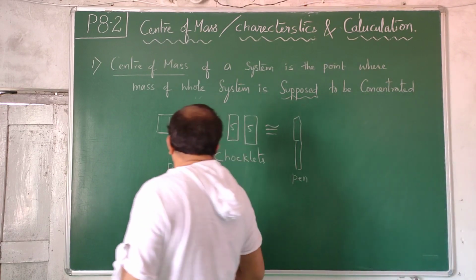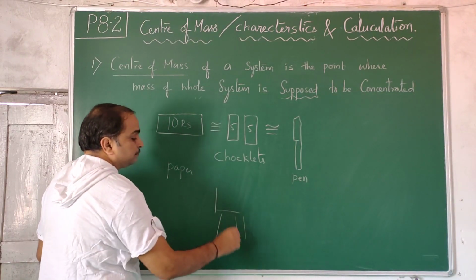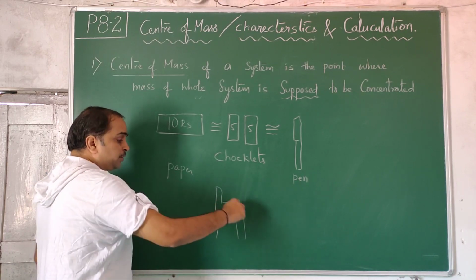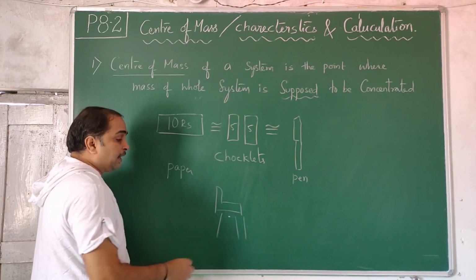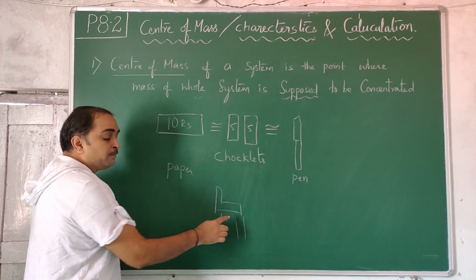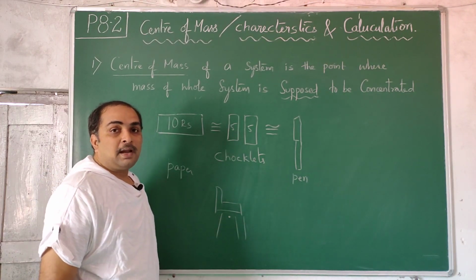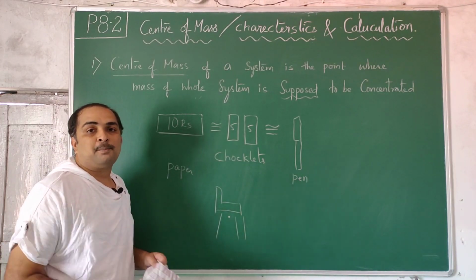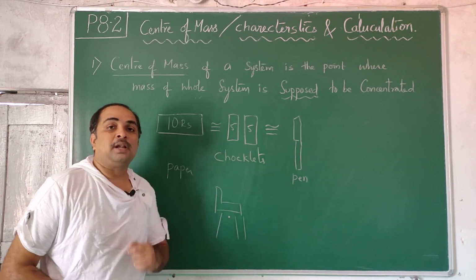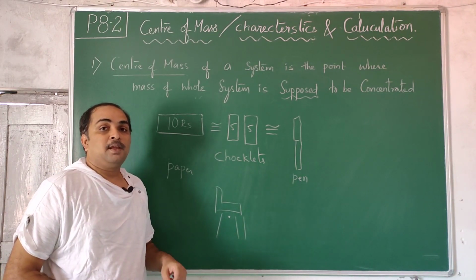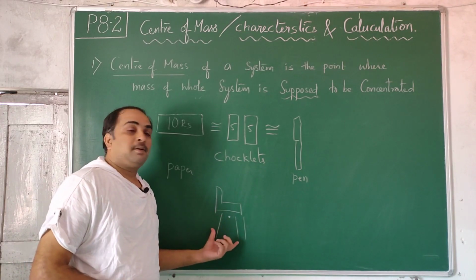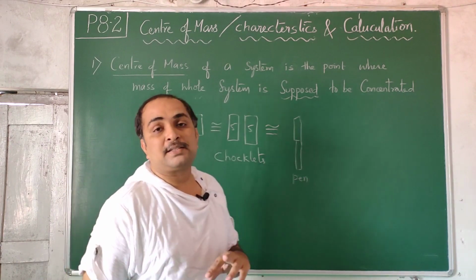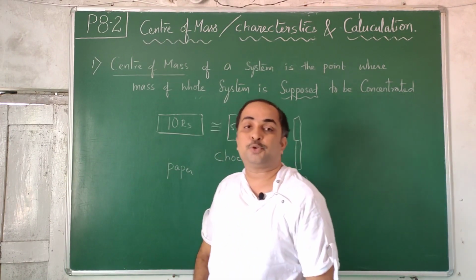For example, if you have a chair, that chair will have a center of mass somewhere here. So this distributed mass of the chair, I replace it with one point and I say that the whole mass of the chair can be treated to be concentrated here. That kind of supposition I want to make. When I make this supposition, you may not like it, or you may not be able to accept it, but I make you accept that first. Understanding or not understanding is a different issue. Accepting or not accepting is an issue.